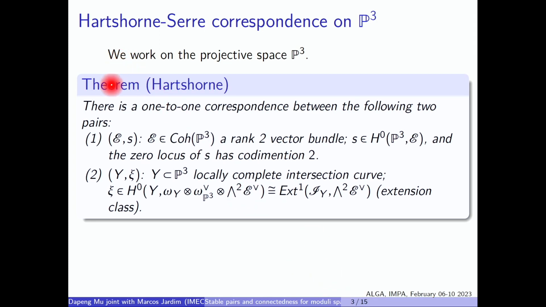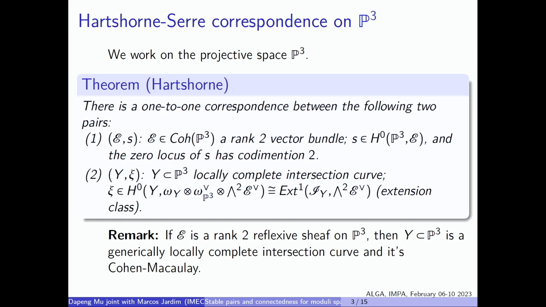The first pair consists of E and S, where E is a rank 2 vector bundle, and a section of E, which I denote by S. We require that the zero locus of S has codimension 2. On the other side, the other pair consists of a locally complete intersection curve with an extension class. Let me put a remark: if E is rank 2 but reflexive, then this Y is a generically locally complete intersection curve, but it's still Cohen-Macaulay.